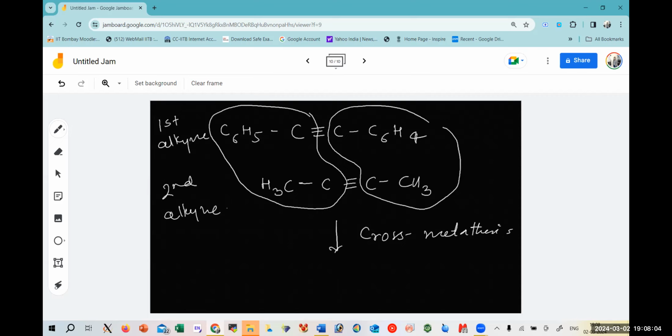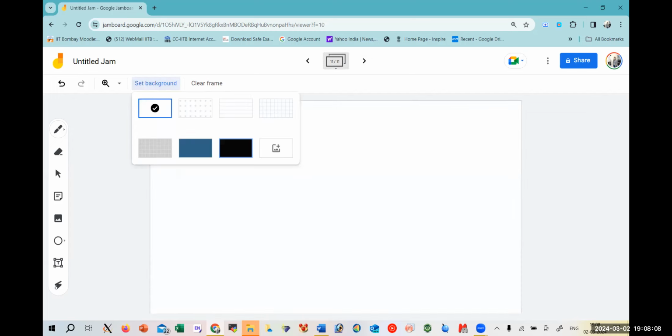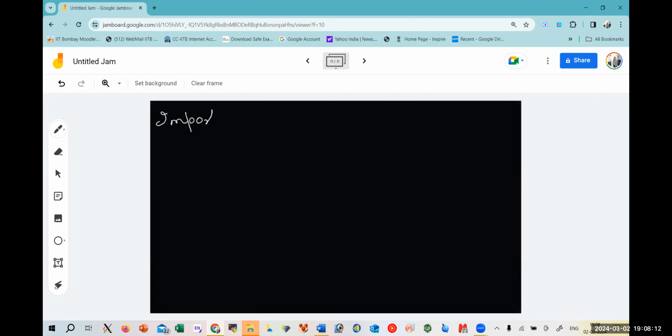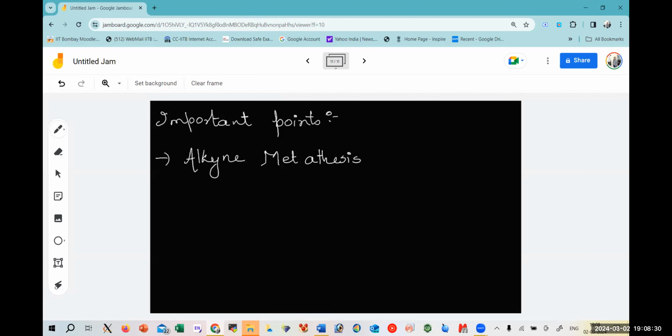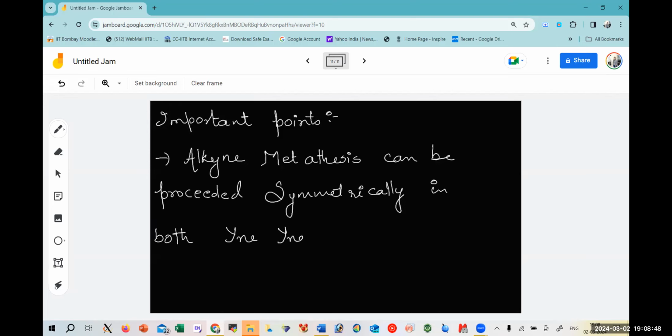alkyne metathesis. It is also very important to note that alkyne metathesis can proceed symmetrically in both yne and yne, and in mixed substrates, which is ene and yne.